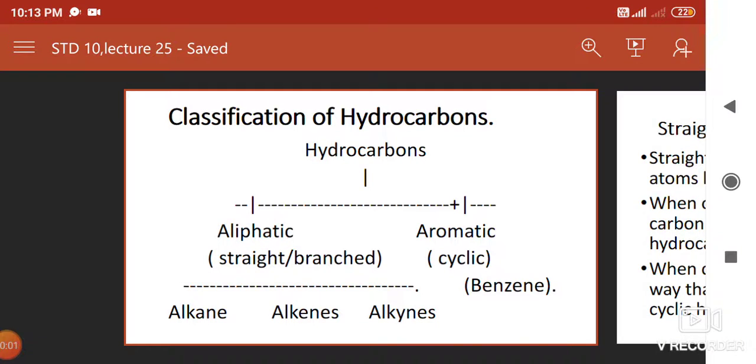Hello students, as you know, we started this new chapter, that is carbon compounds. We can say there are so many carbon compounds, and it is because of the catenating power of carbon. Now let us see the classification of hydrocarbons in short. Hydrocarbon means the compounds which contain carbon and hydrogen only.